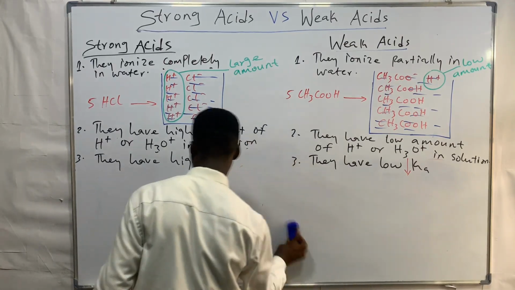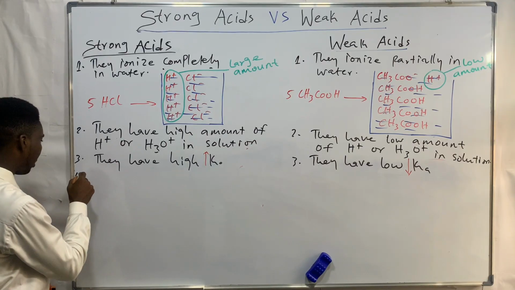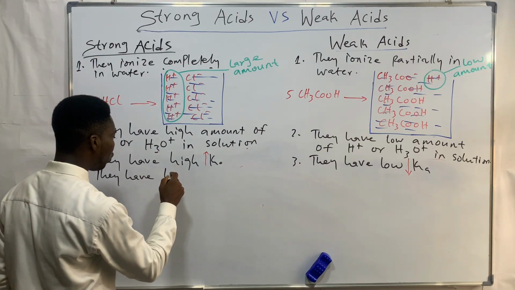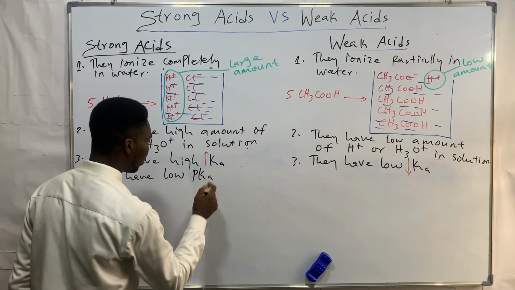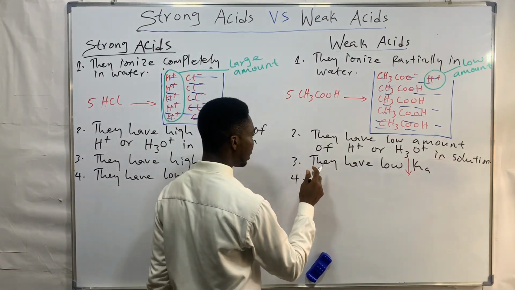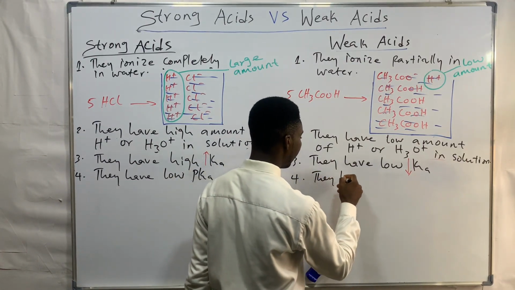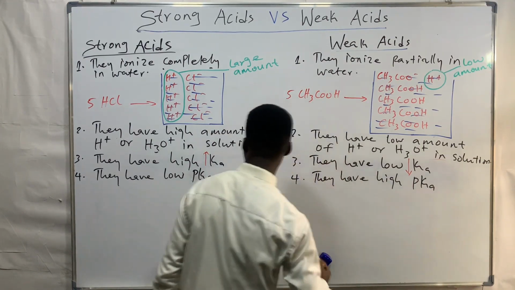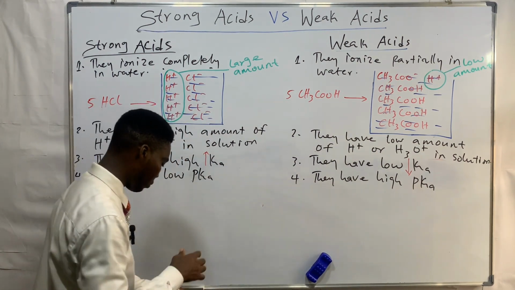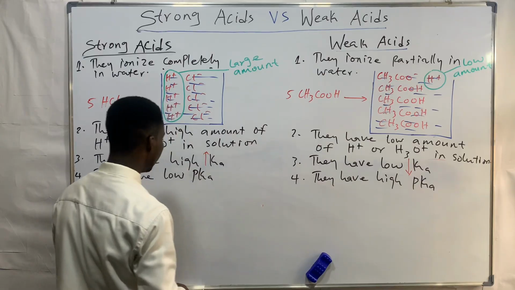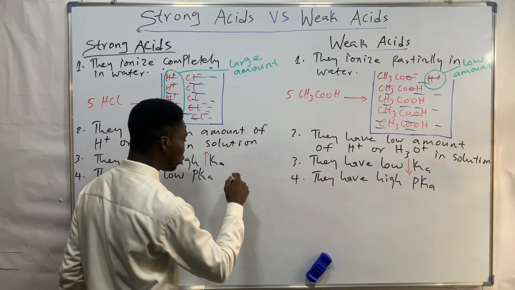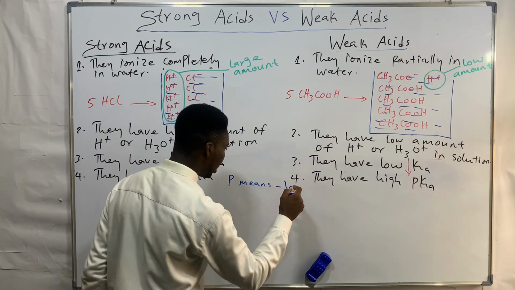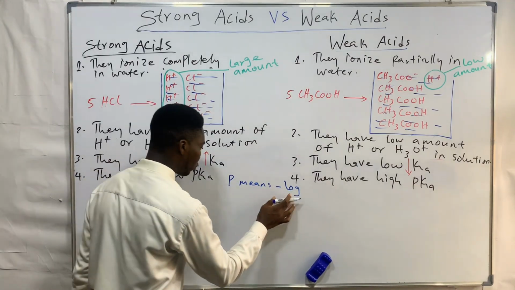Point number 4. Strong acids have a low pKa. Weak acids have a high pKa. Now why? Why is it so? I will explain. Don't worry, I got you. Now look at it. You should know in chemistry that p means minus log. So p is equal to minus log.